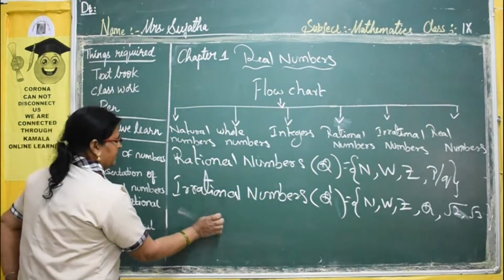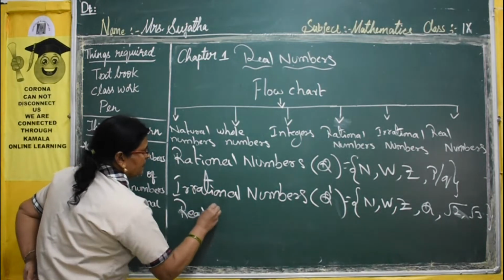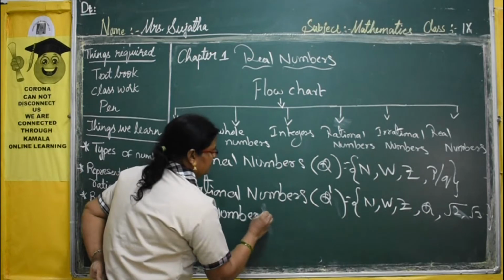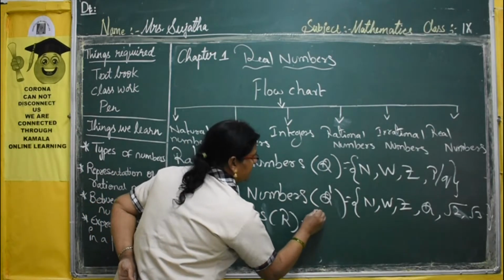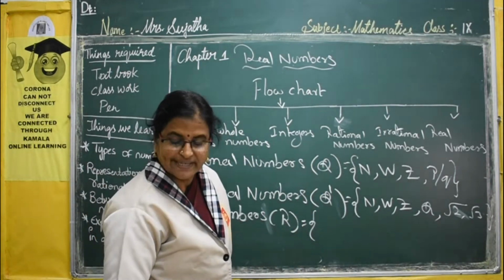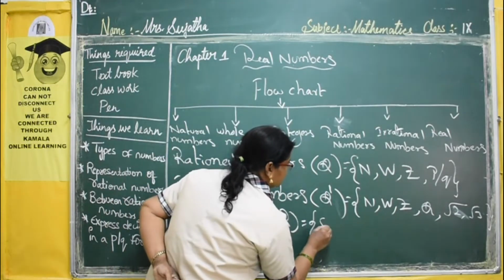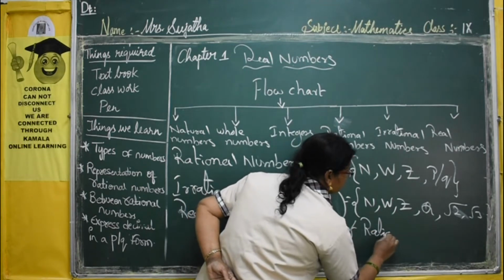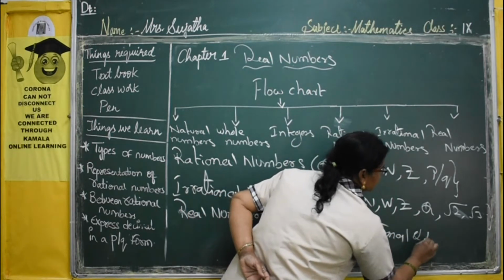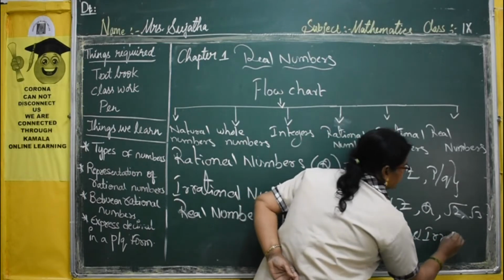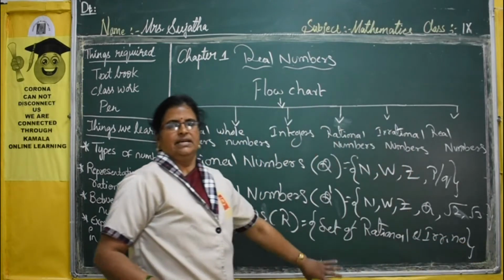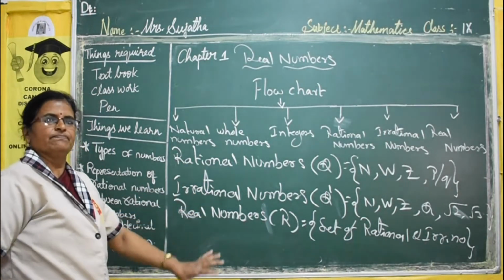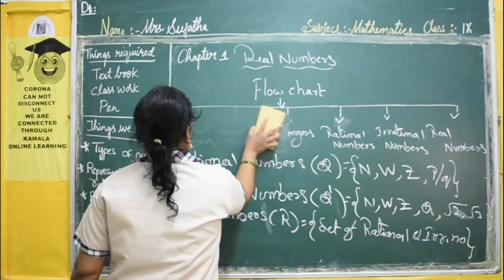Otherwise, simply we can say real numbers is the set of rational and irrational numbers. So this is the real numbers. Now what will be there in the real numbers?